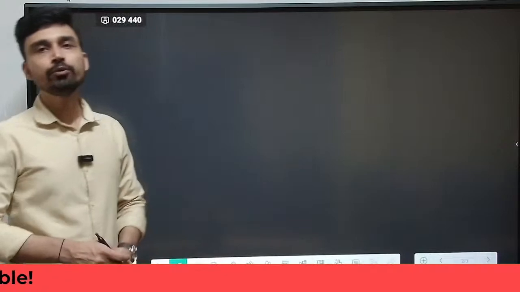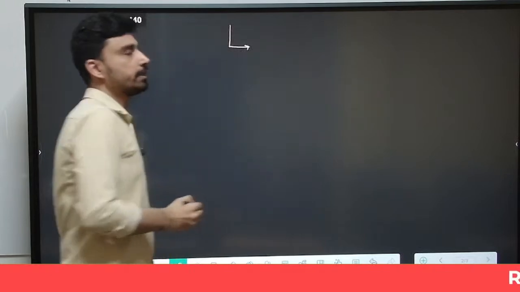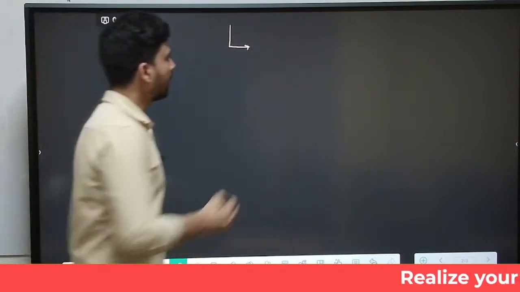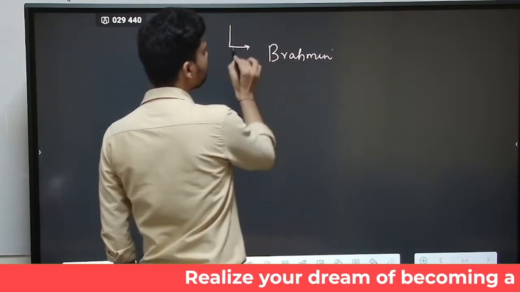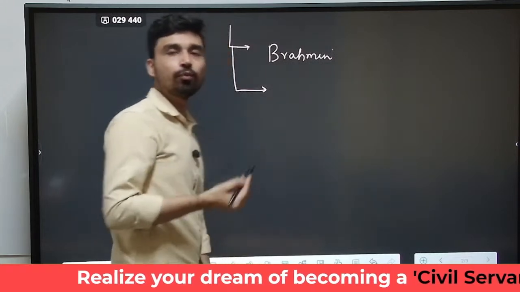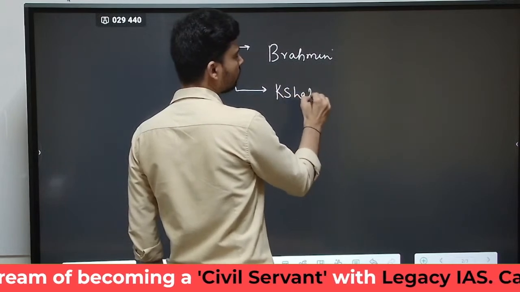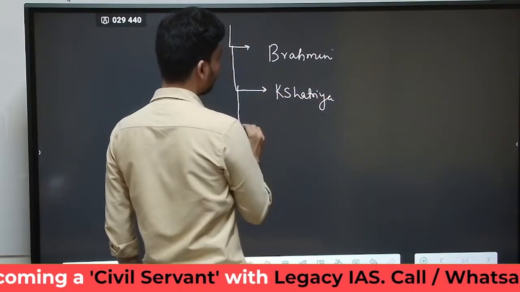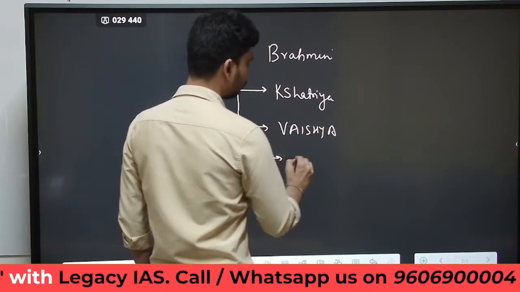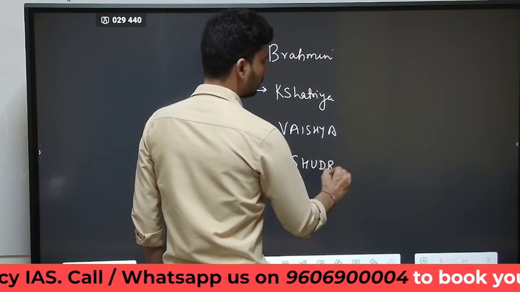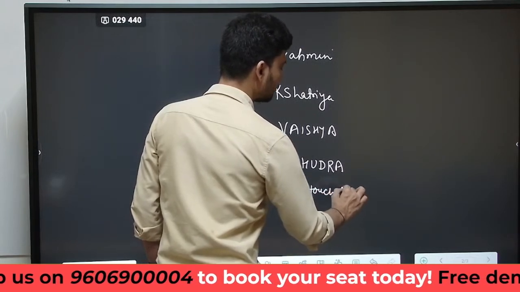So first of all, before we understand the concept of Sanskritization, we have to understand the structure of Indian society. If we explain the structure of Indian society in very simple terms, we can divide it into the 4 varnas that we know. We have Brahmins at the top, then Kshatriya, then Vaishya, and then Shudra, and there is also the practice of untouchability.